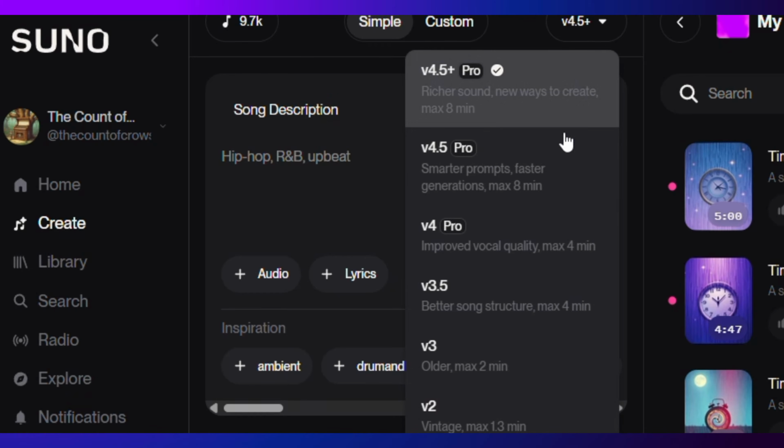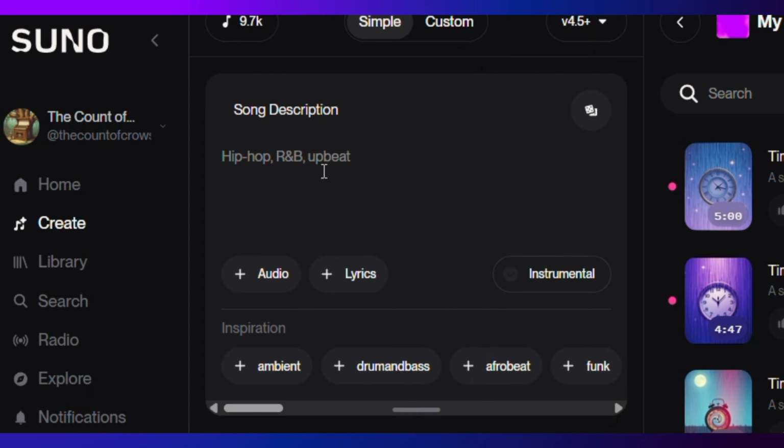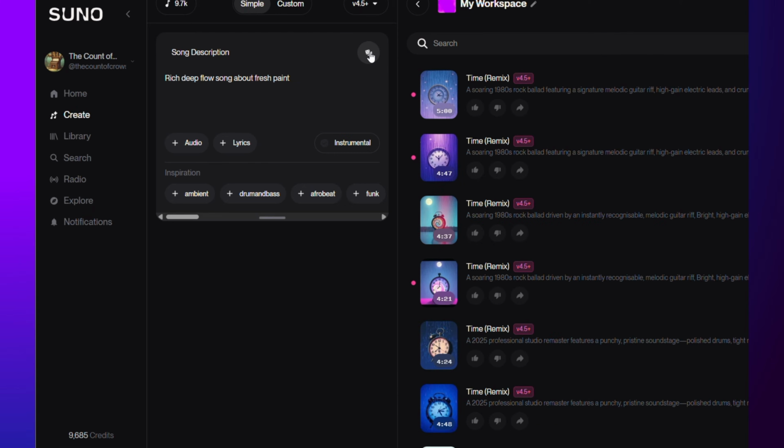We've got the model selector. My understanding is that some of these are going to go away, but they don't seem to have yet. If we're going simple, we've just got the ability to upload audio or record it, choose between instrumental or not. We've got our ability to add inspiration or styles, as I think they may have previously been called. And we can click on our random selector, which I think went away. Well, I haven't seen it because I mostly use custom.